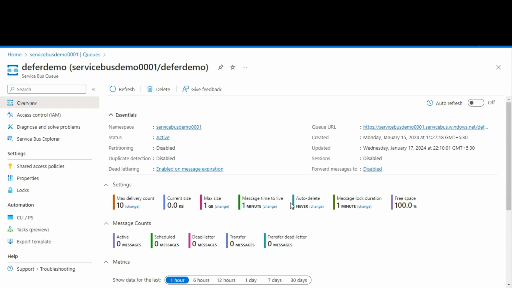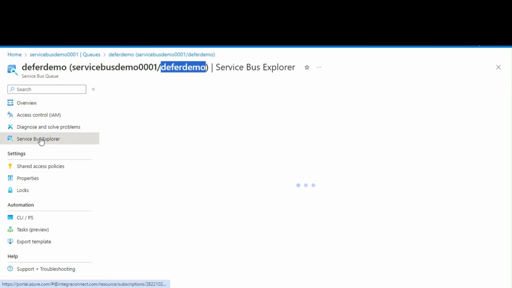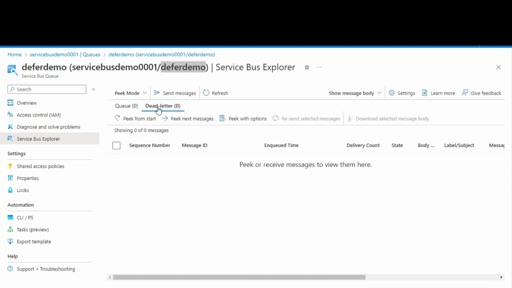Now we'll move to the Azure portal to understand how the dead letter queue works. This is the queue that we created in our previous video. Under this particular queue, if you go to Service Bus Explorer, you can see this dead letter queue attached. It is attached under the particular instance of this queue. This is the main queue, as we'll call it. Under this main queue instance, there is a dead letter queue attached.